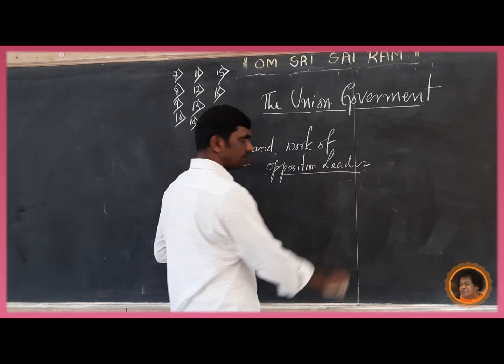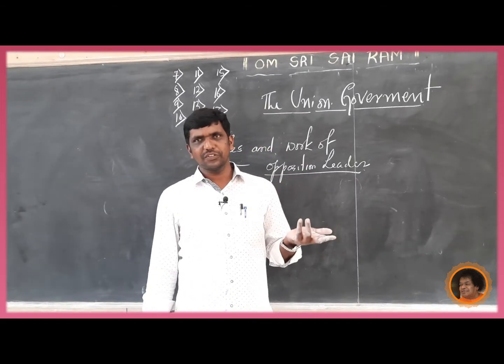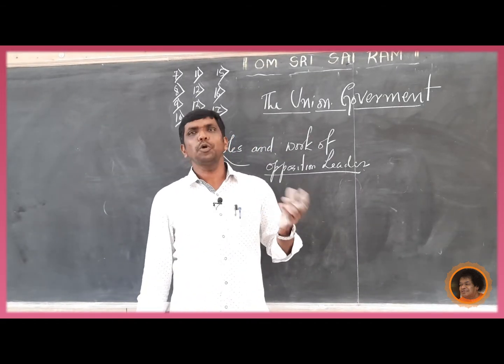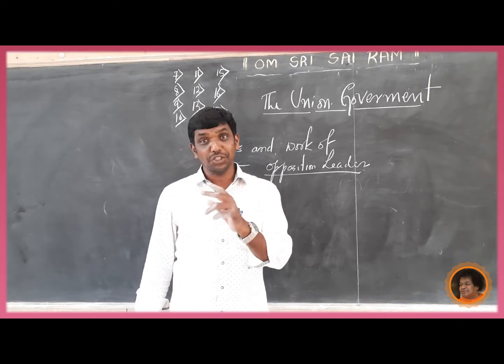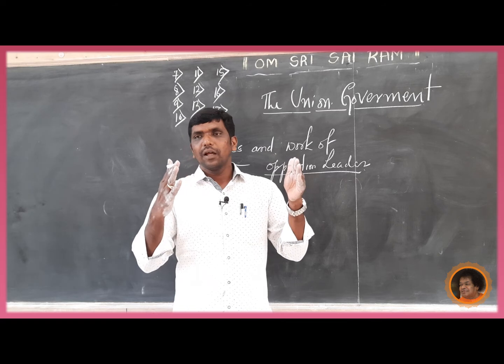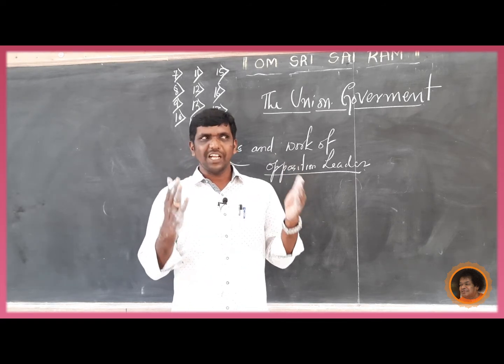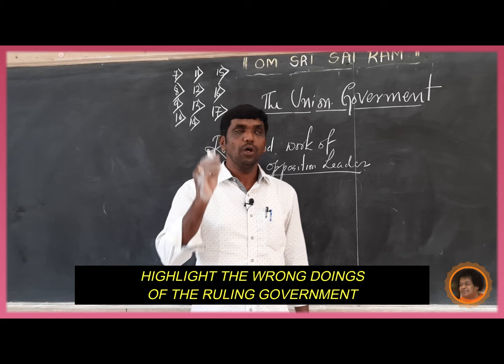Yes, in the previous class we discussed that the opposition party is like a watchdog. Here the same thing. Now we are going to see the responsibilities of the opposition leader. First point: highlight the wrongdoings of the ruling party.